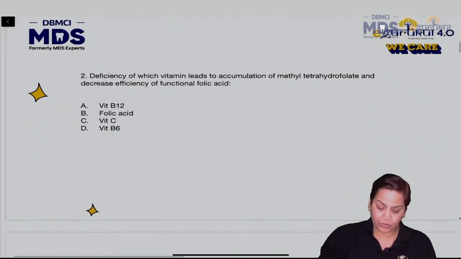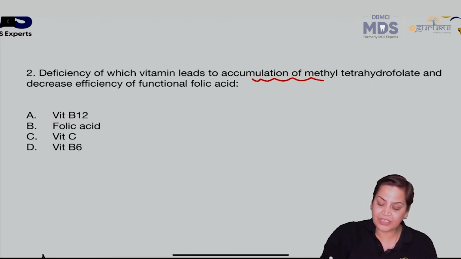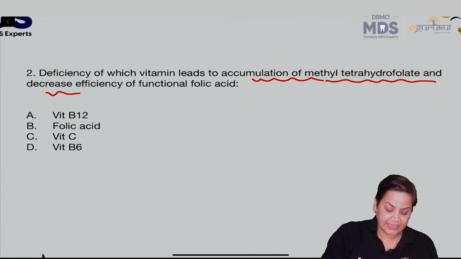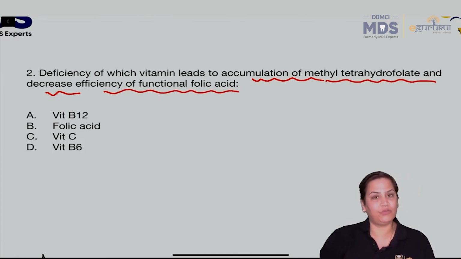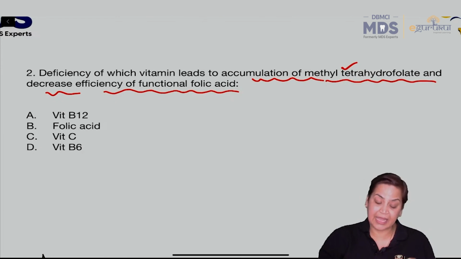Then moving on to question number 2. Deficiency of which vitamin leads to accumulation of methyl tetrahydrofolate and decreases efficiency of functional folic acid? The options are vitamin B12, folic acid, vitamin C, vitamin B6. Now, if you clearly observe, this question is suggesting methyl tetrahydrofolate, and it is saying that deficiency of which vitamin will lead to decreased efficiency of functional folic acid.